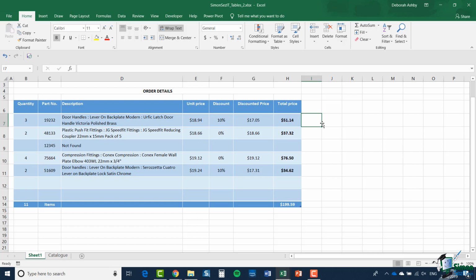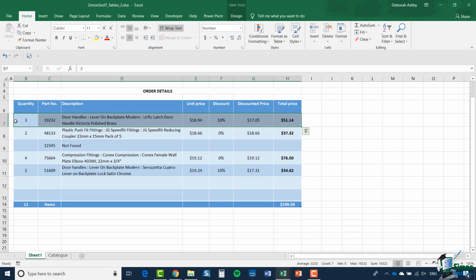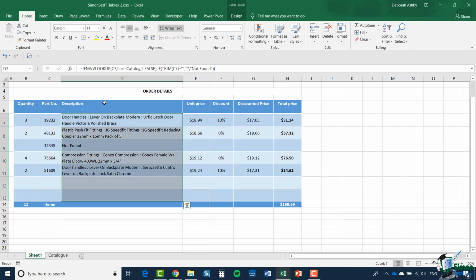In terms of using the mouse, if I hover my mouse over the left-hand edge of a row, you'll see I get a little black arrow, and if I click, it will highlight the entire row. I could do the same for columns, so I'm going to hover over column D, get my little black arrow and click, and I get to highlight that column, excluding the header row and the totals row.